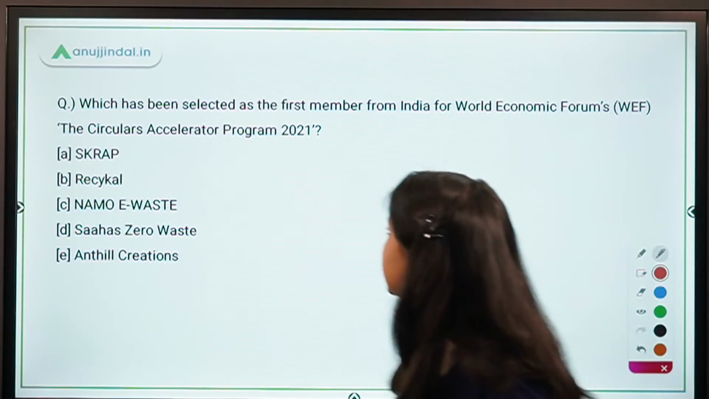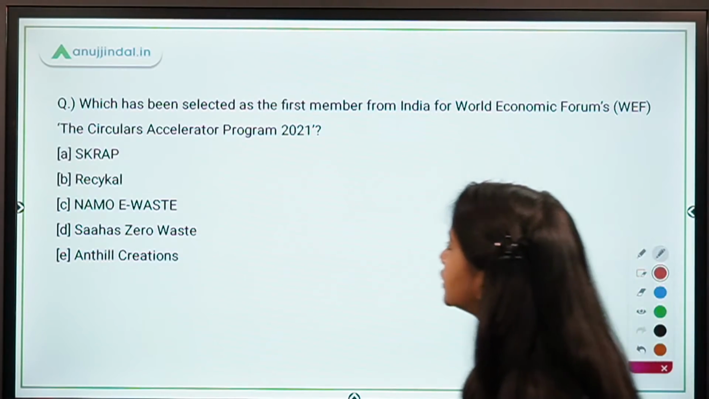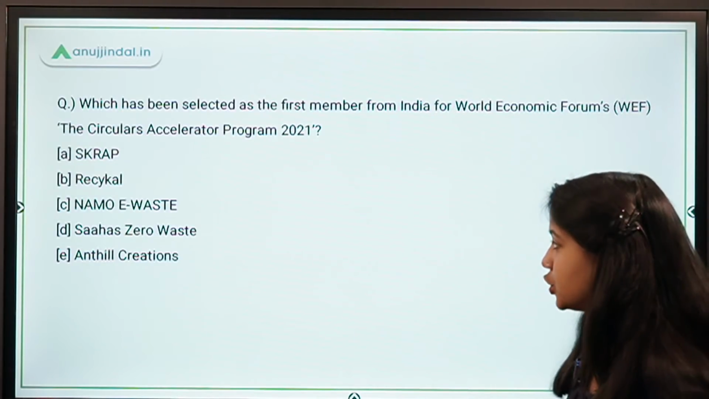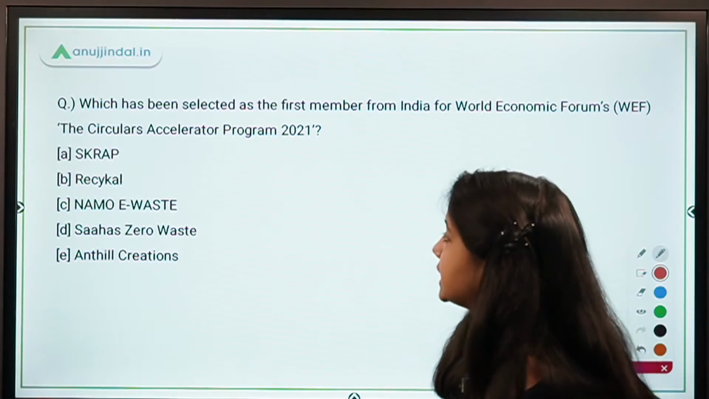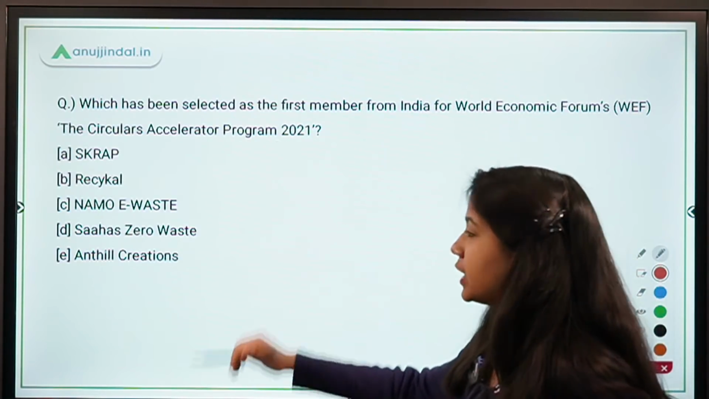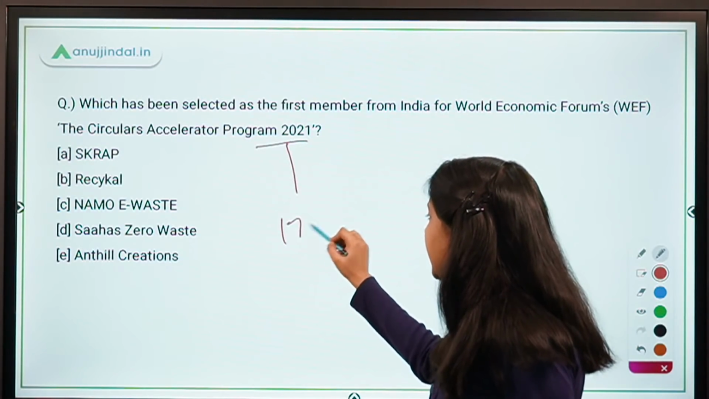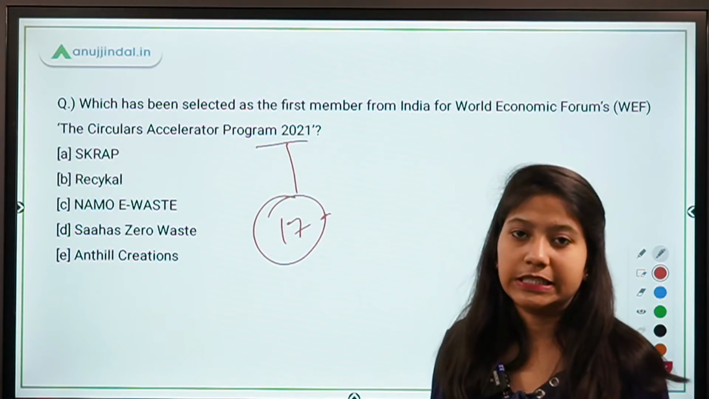Which has been selected as the first member from India for World Economic Forum's Circular Accelerator Program 2021? So you have the 5 options right in front of you. Tell me which company was elected as the first member from India for this program. In the meantime, let me tell you that this program has 17 entrepreneurs from different countries.